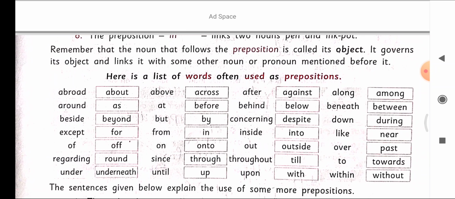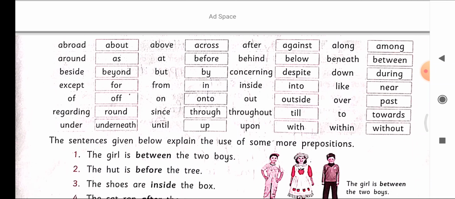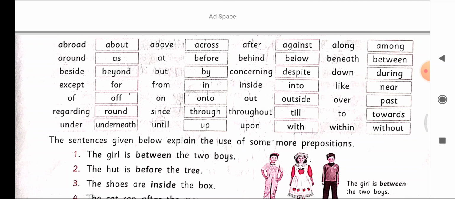Abroad, about, above, across, after, against, along, among, around, as, at, before, behind, below, beneath, between, beside, beyond, but, by, concerning, despite, down, during, except, for, from, in, inside, into, like, near, off, on, out, outside, over, past, regarding, round, since, through, throughout, till, to, towards, under, underneath, until, up, upon, with, within, without.